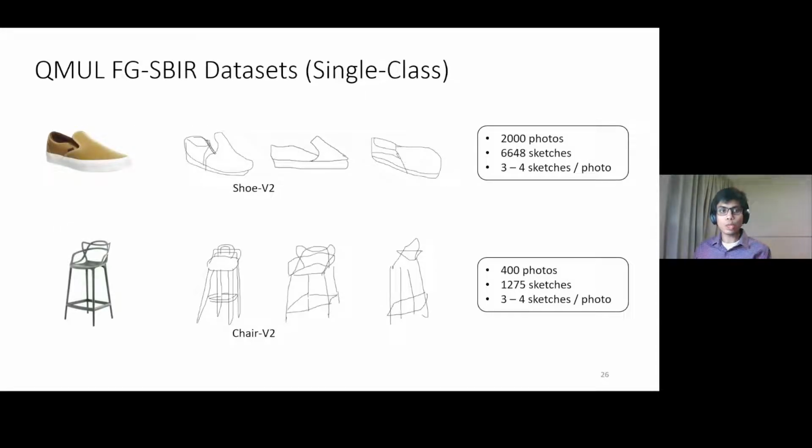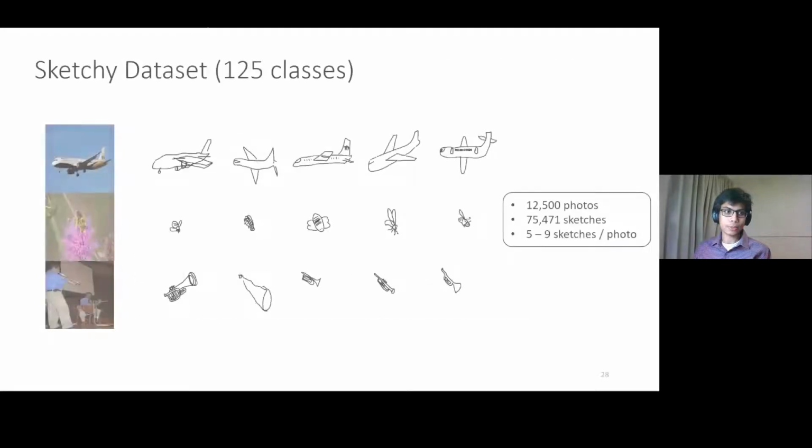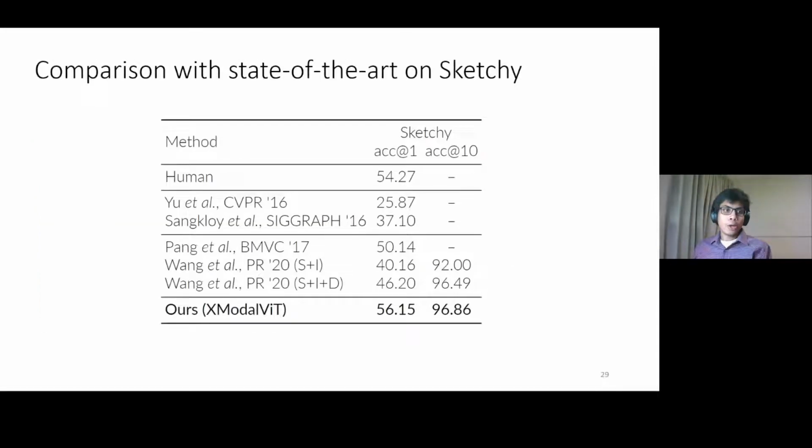We perform experiments on both single and multi-class FGSBIR datasets. We use QMUL Shoe-V2 and Chair-V2 for single class evaluation, and results show that our method surpasses existing state-of-the-art in most cases while having no extra computational overhead. For multi-class evaluation, we use the Sketchy dataset, which is a large-scale FGSBIR dataset with 125 classes. We have been able to surpass the average human-level performance on Sketchy as well as all existing state-of-the-art without requiring any form of extra information like textual annotations.